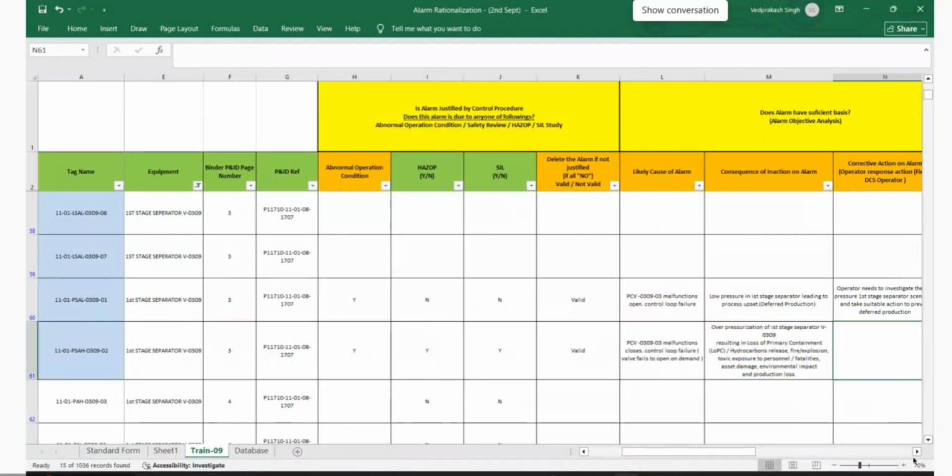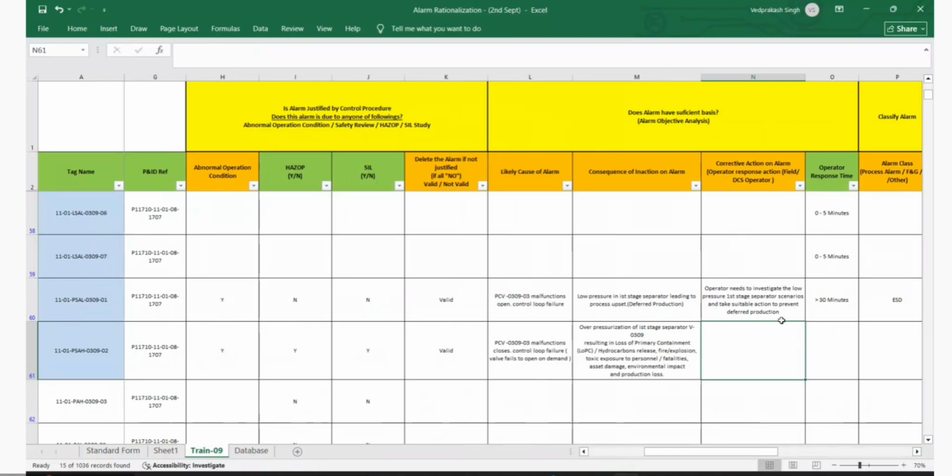Okay. So corrective action, what we want? We want operator to investigate the high pressure in the first separator and take action to prevent overpressurization.